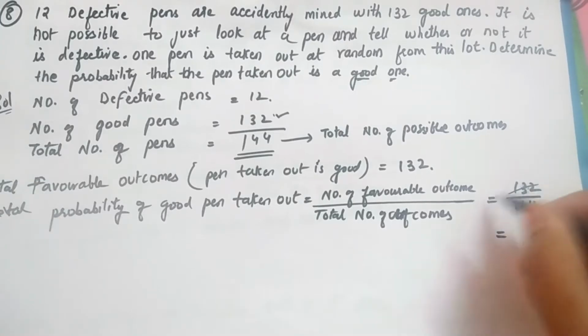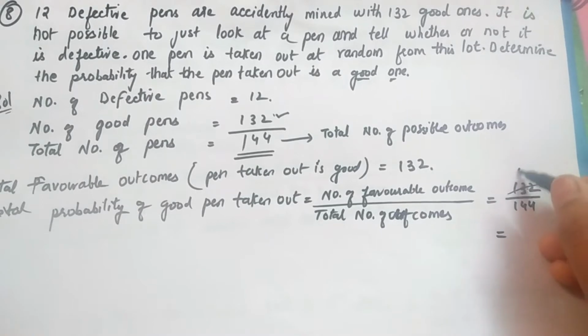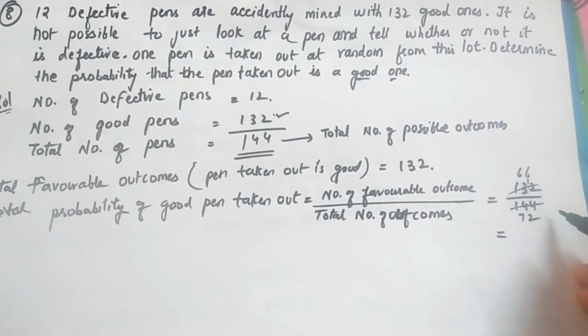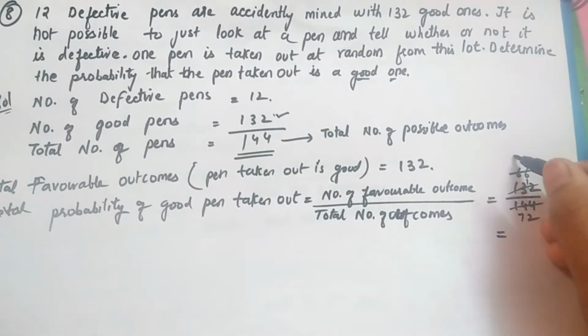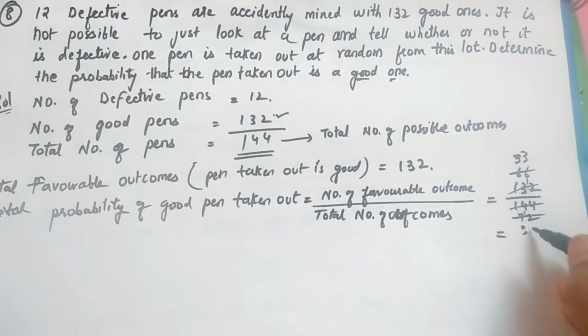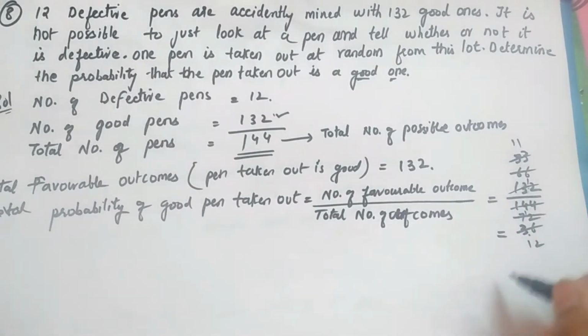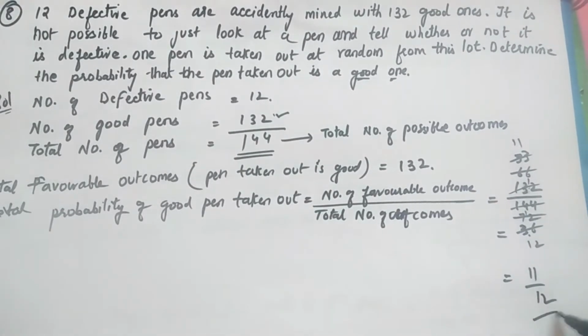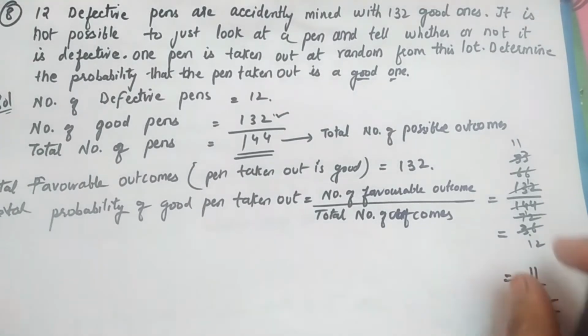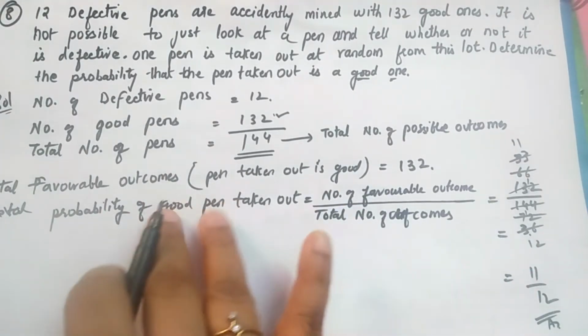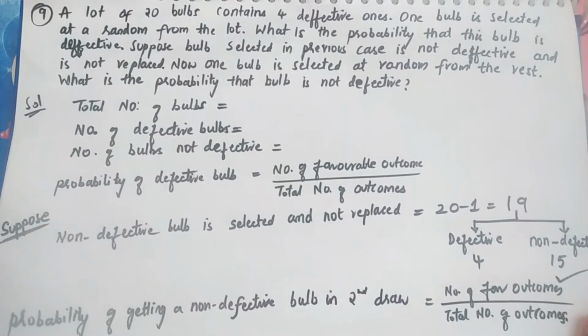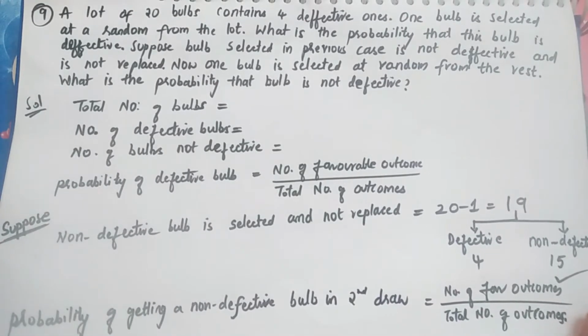Let's simplify it. In the 2 table, 2 6s are 12, 2 7s are 14, 2 2s are... again it goes into 2 3s are 6, 2 3s are 6, and 2 3s are 6, 36. Again it goes in the 3 table, 3 11s are 33, 3 12s are 36, so the answer is 11 by 12. These are the chances that a good pen is taken out. Quickly, let's move on to the 9th problem.